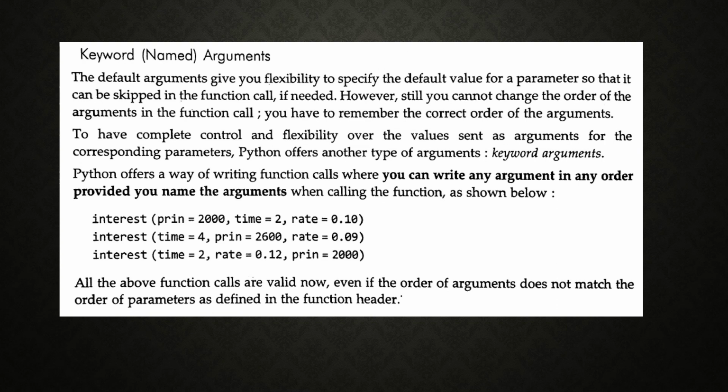So it is allowed in the Python programming language. Such arguments, where the positions are changed, are called keyword arguments or named arguments. In case you are passing four variables, they need not be in serial or sequential order. Anywhere we can specify the name itself, and anywhere we can pass the values. So such arguments are called keyword arguments.